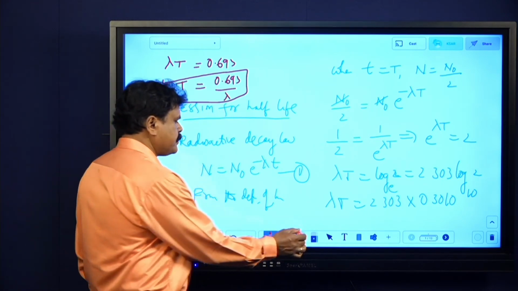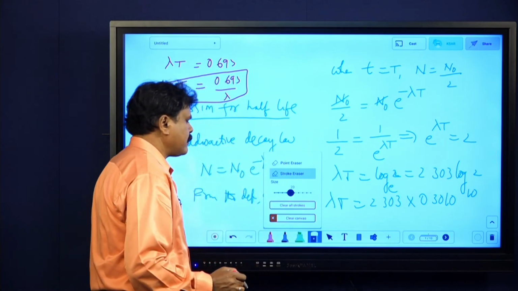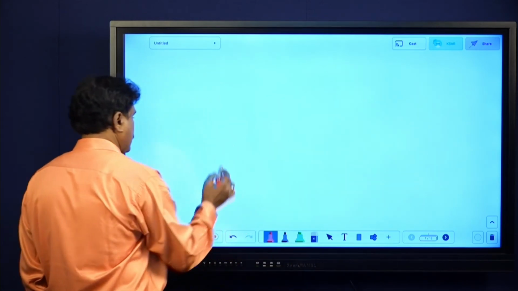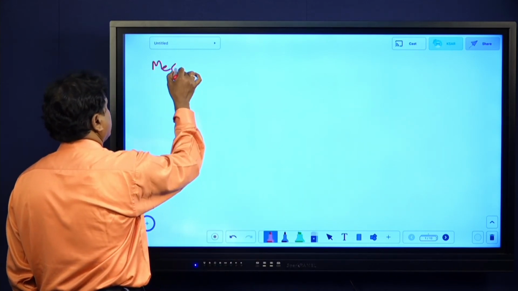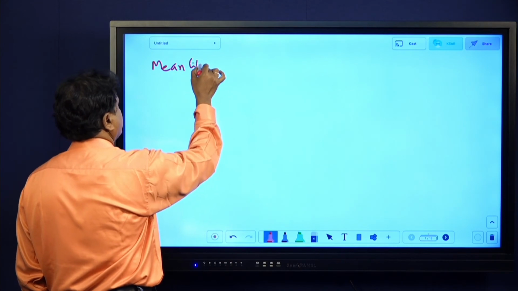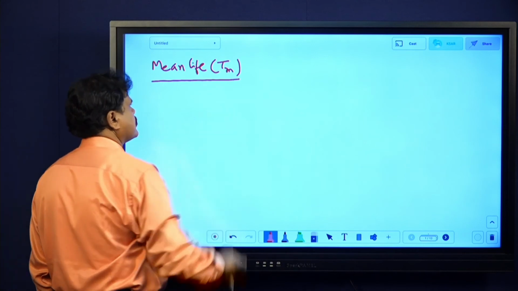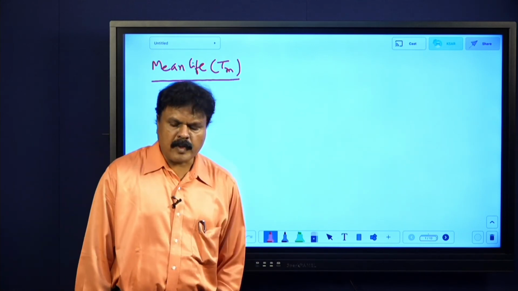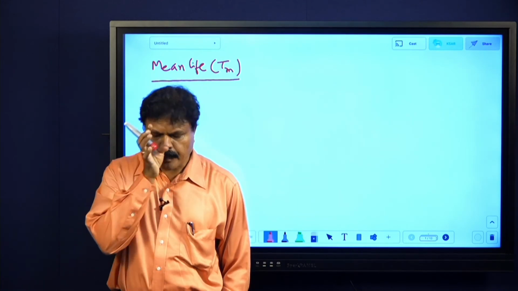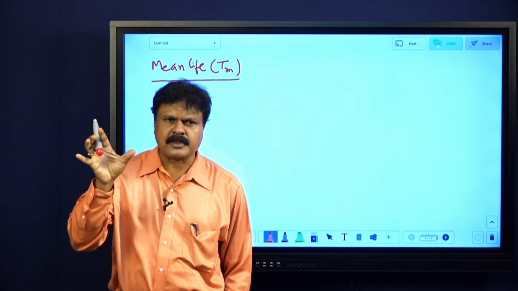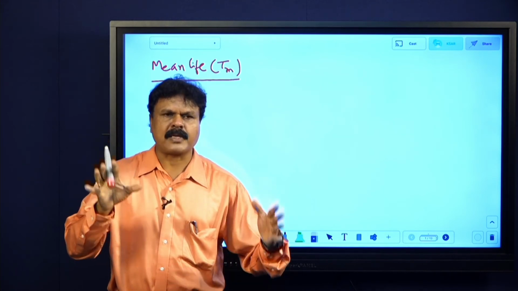Further, here I will be talking about mean life or average life. It is denoted by Tm, or T average also you can put. This definition is also important. What do you mean by mean life or average life? It is defined as the ratio of the total life of all the individual atoms to the number of atoms present in the sample.